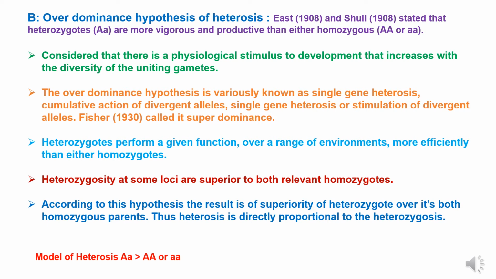Heterozygotes perform in a given function over a range of environments more efficiently than either homozygote. Heterozygosity at some loci is superior to both relevant homozygotes, and according to the overdominance hypothesis, the result is due to superiority of the heterozygote over both its homozygous parents. Thus, heterosis is directly proportional to heterozygosity.